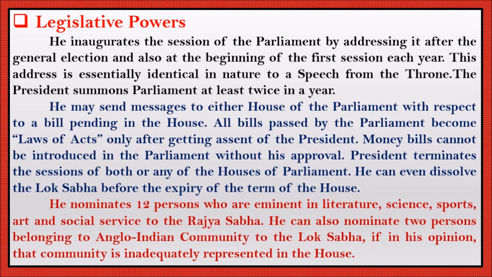So this president also nominates and appoints 12 persons. He nominates 12 people who are well trained in literature, science, sports, art and social service to the Rajya Sabha, right? And he can also nominate 2 more persons belonging to the Anglo-Indian community.